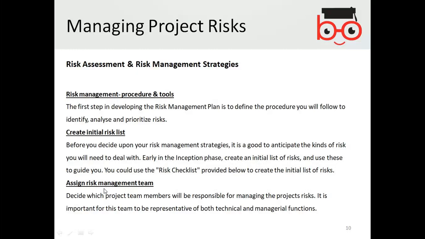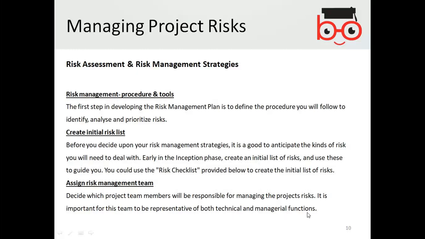Assign risk management team. Decide which project team members will be responsible for managing the project's risk. It is important for this team to be representative of both technical and managerial functions.